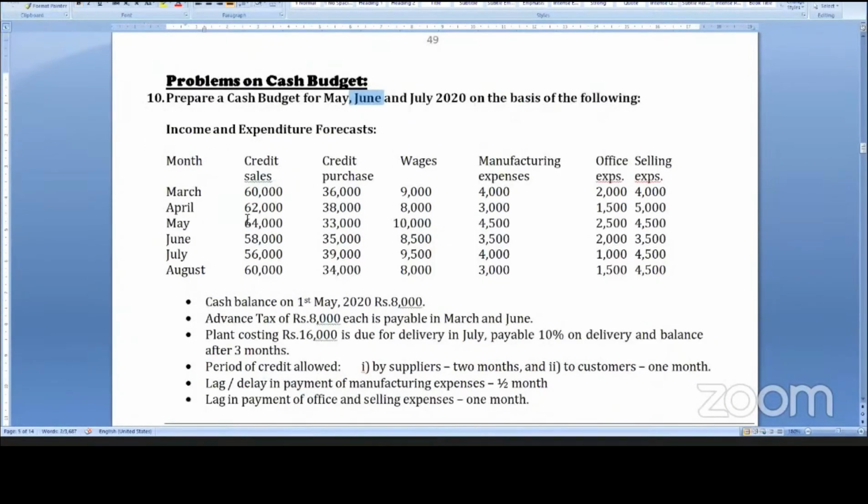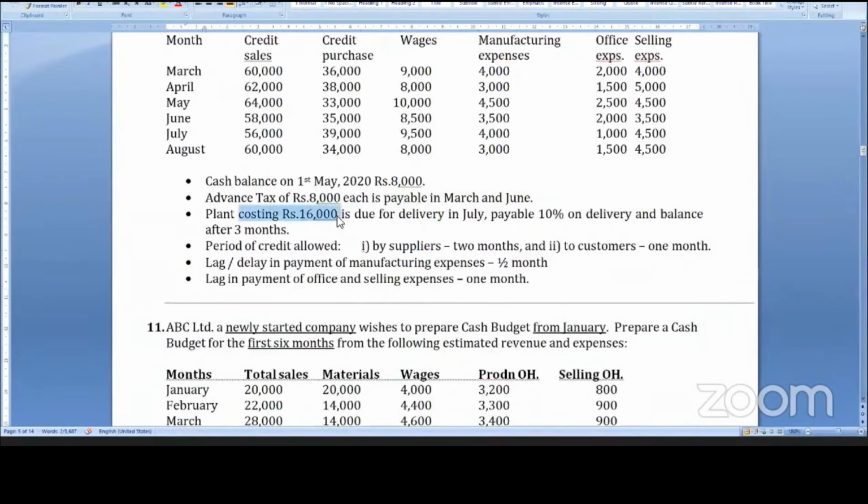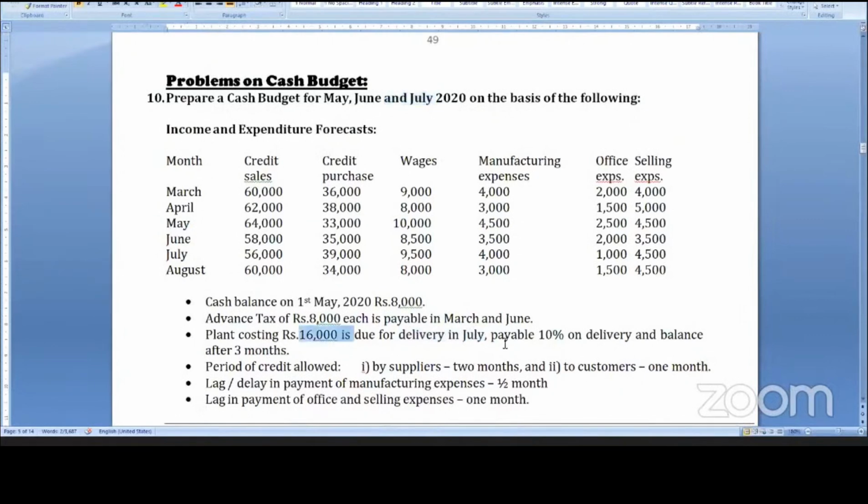Then plant costing 16,000 is due for delivery in July. In July we are going to buy a plant for 16,000, with 10% on delivery. 16,000 into 10%, 1,600 will be paid in the month of July. So when preparing the July budget, you have to show payment for plant 16,000 into 10%, 1,600.